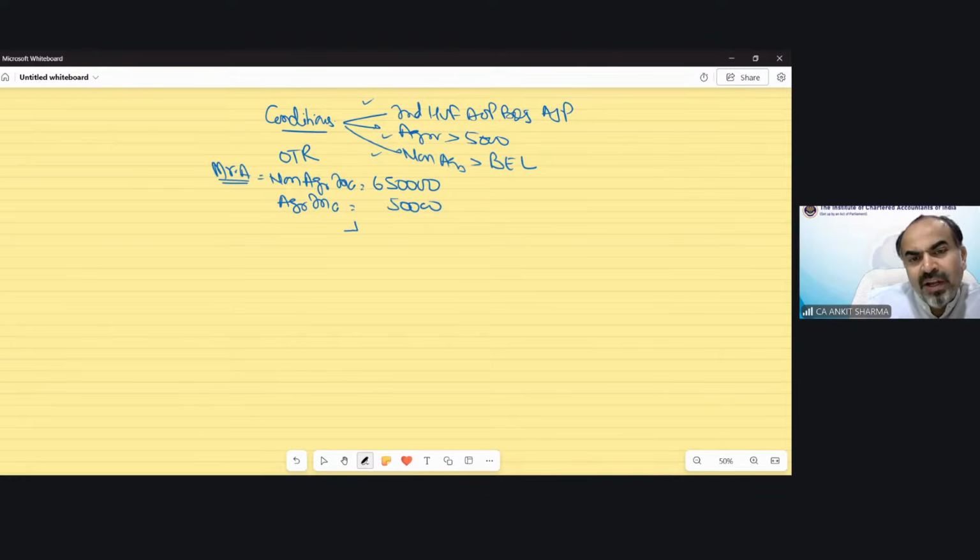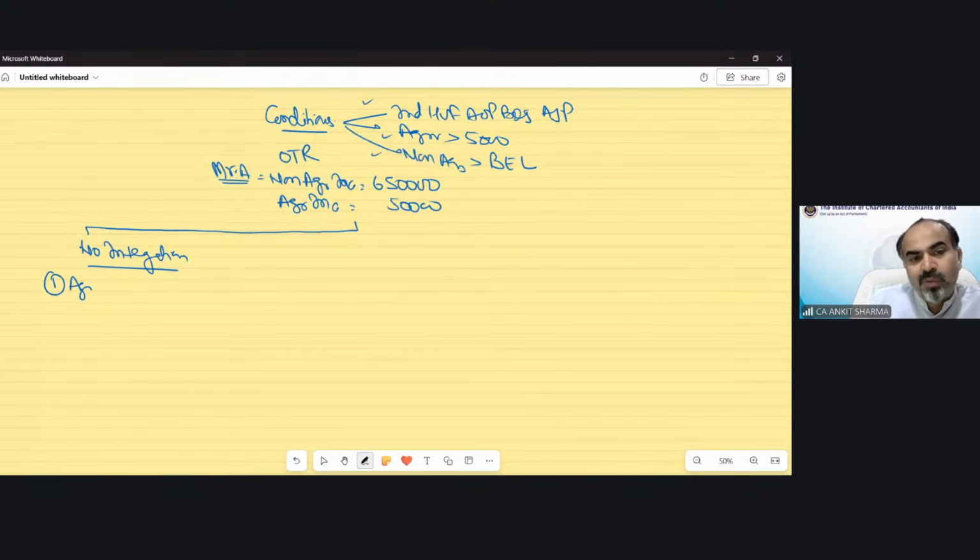Suppose there is no integration concept. If there is no integration concept, then how am I going to solve this question? In this case, my agricultural income is going to be exempt from tax.